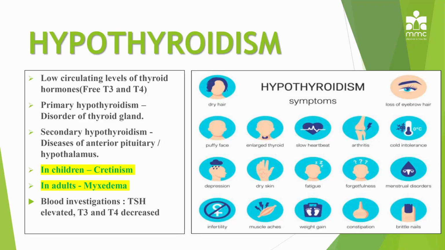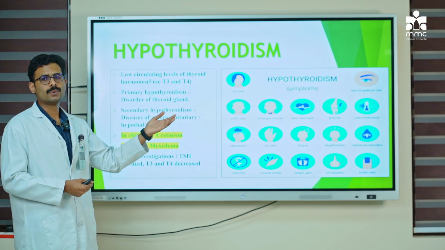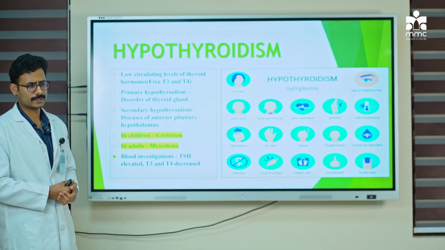So whenever there is a decrease in T3 and T4, the TSH level, or the thyroid stimulating hormone, is stimulated to counterbalance the decrease in the thyroid hormone level. So that is what we see in hypothyroidism. And in this slide itself, you can see the symptoms that are seen in hypothyroidism.